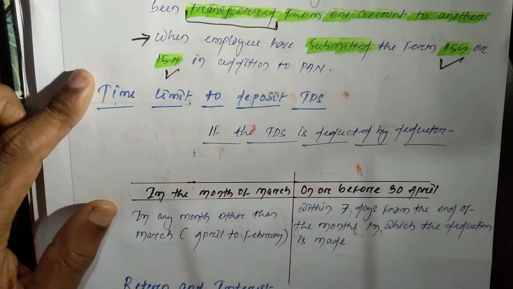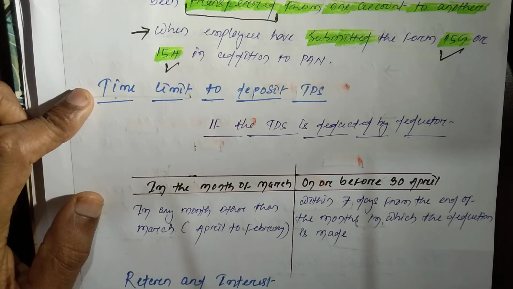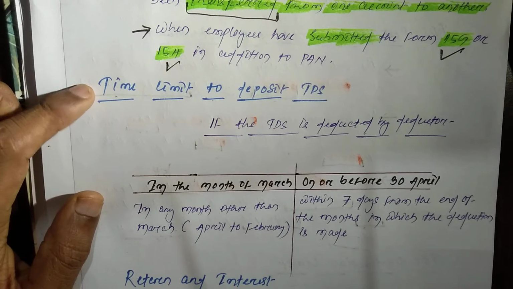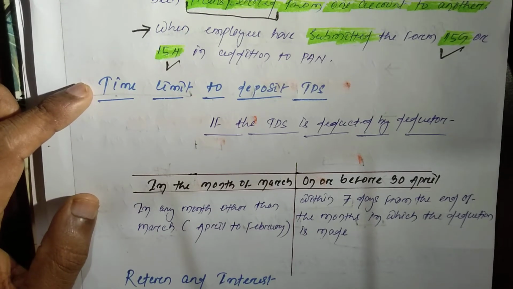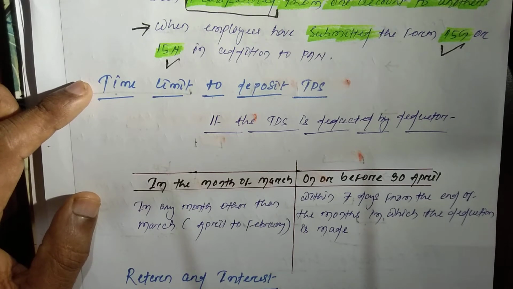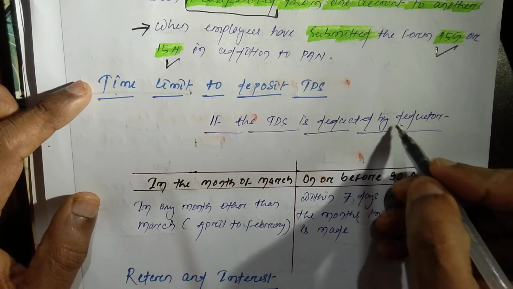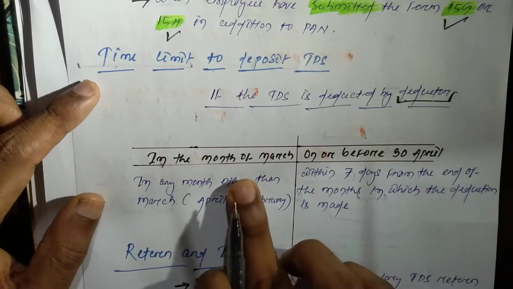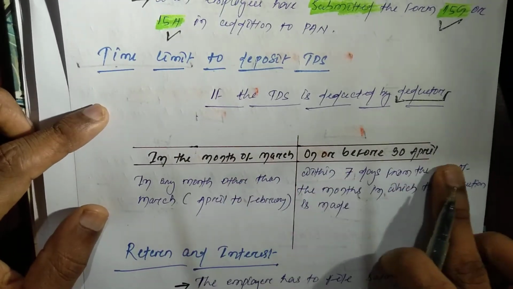Right. Now comes the time limit to deposit tax. Time limit to deposit the tax: if the tax deducted at source is deducted by the deductor in the month of March, then what happens? And on or before 30th April.